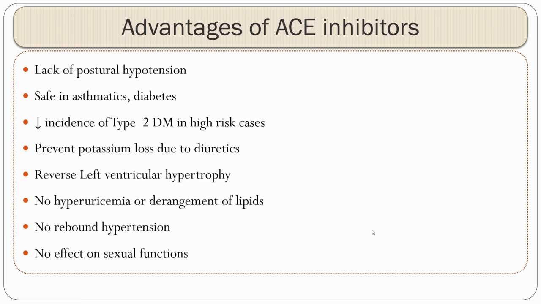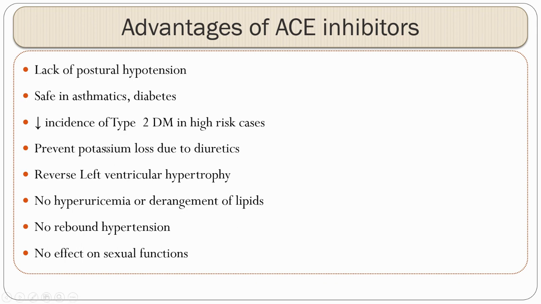Now, what are all the advantages of ACE inhibitors when compared to other antihypertensives? The alpha blockers, which are notorious to cause postural hypotension, is absent in this. ACE inhibitors can be confidently used in these patients, as well as these drugs do not exacerbate asthma, as well as they do not cause hypoglycemic unawareness.